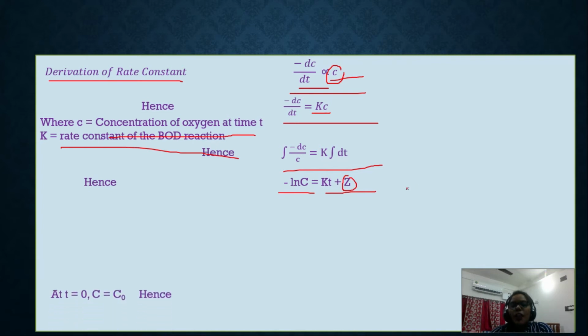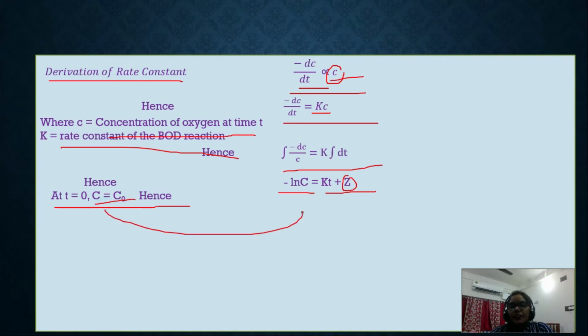Now we have to find the value of z by putting initially time equals 0, that means the initial concentration is C0. If we put all these things here, we can easily get the value of z, which is minus ln C0.